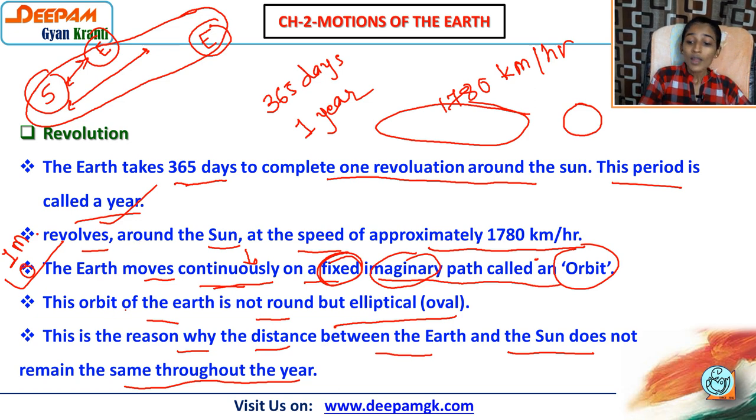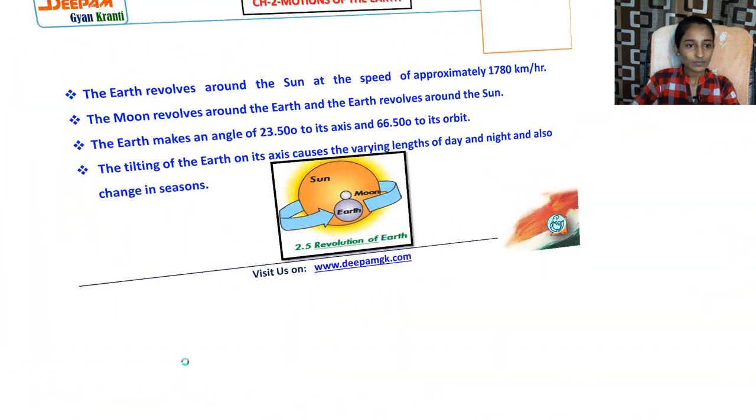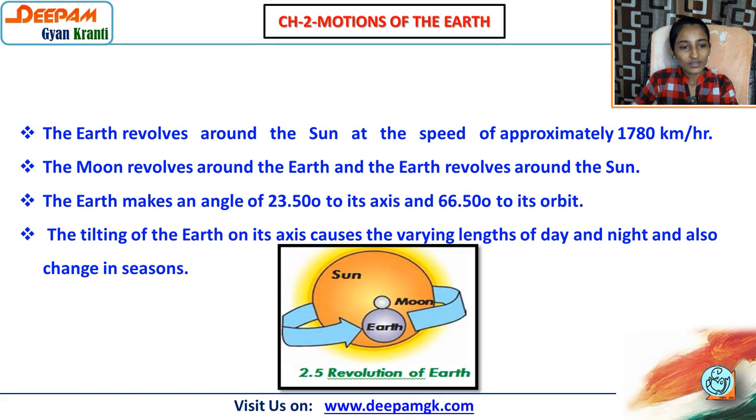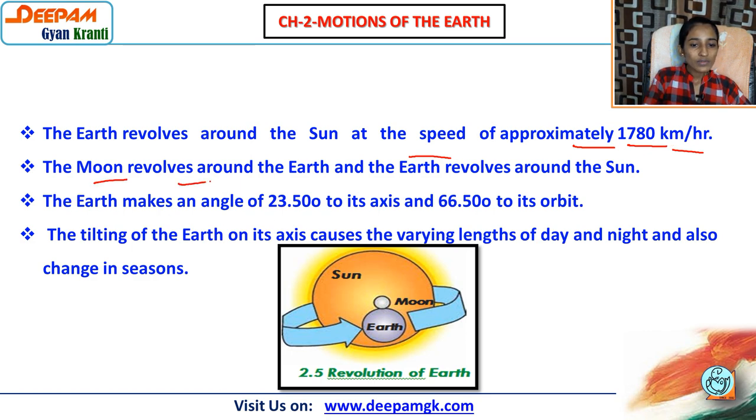This means we can say that throughout the year the distance does not remain the same, the distance always changes. The earth revolves around the sun at the speed of approximately 1780 kilometers per hour, that we had already discussed. The moon revolves around the earth and the earth revolves around the sun.